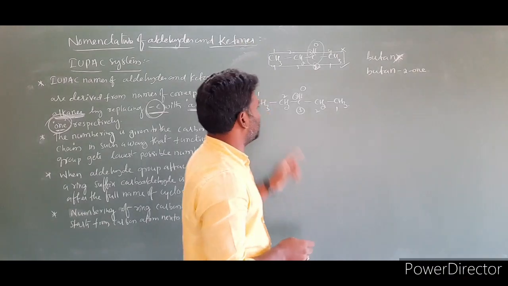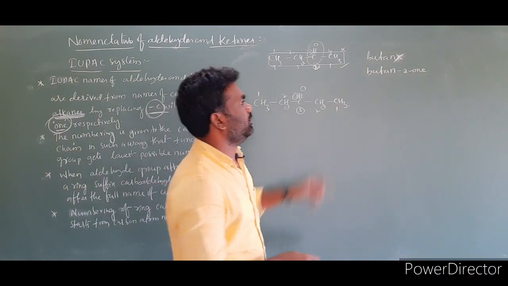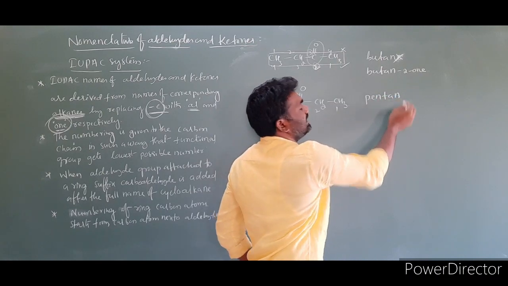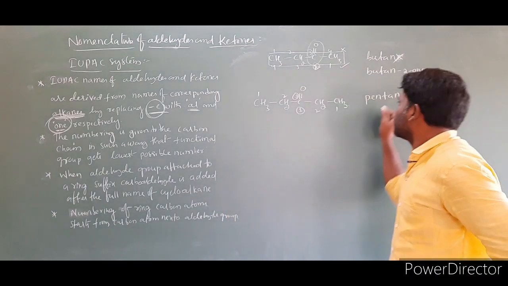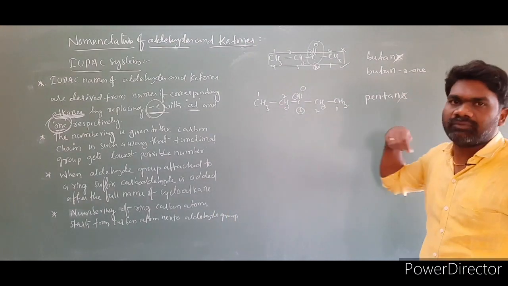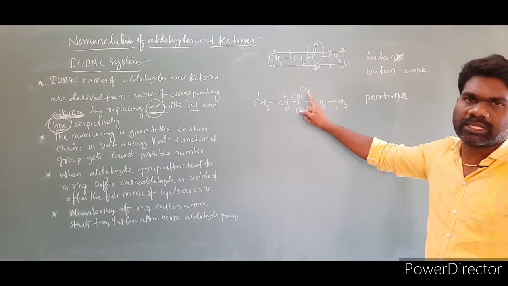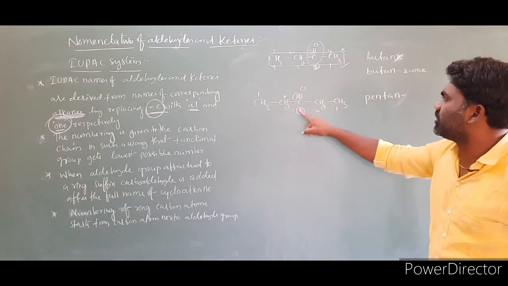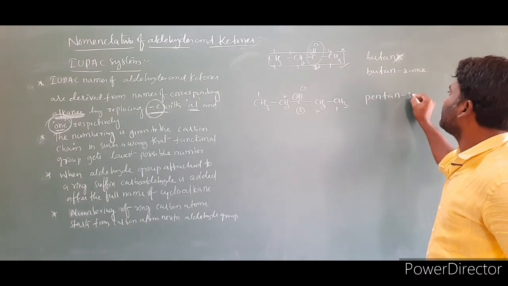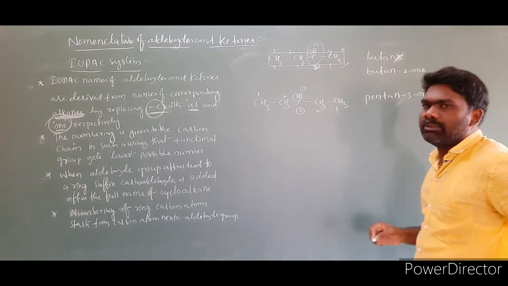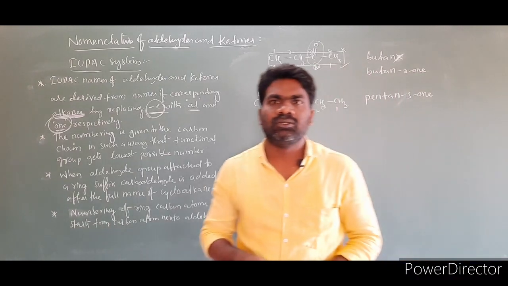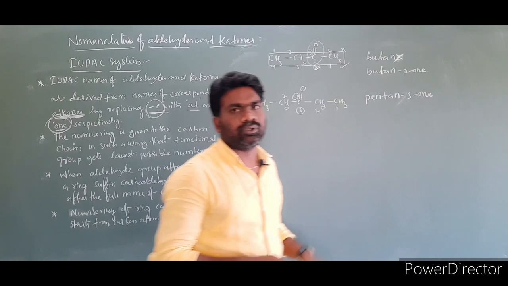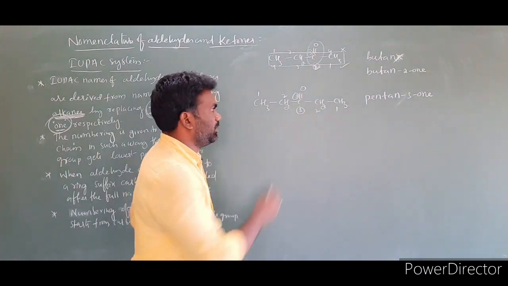Then what is the name of this compound? 1, 2, 3, 4, 5. 5 in the sense we have to write what? Pentane. So E we have to remove and we have to write the ketonic functional group. So I am removing E. In the place of E I am writing at which position? At third position. 3 O. The name of this compound is pentan-3-one. This is ketone.